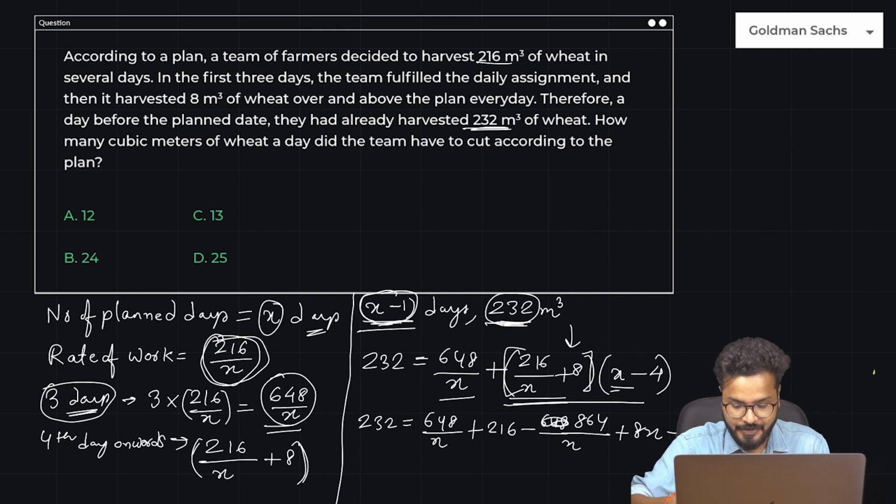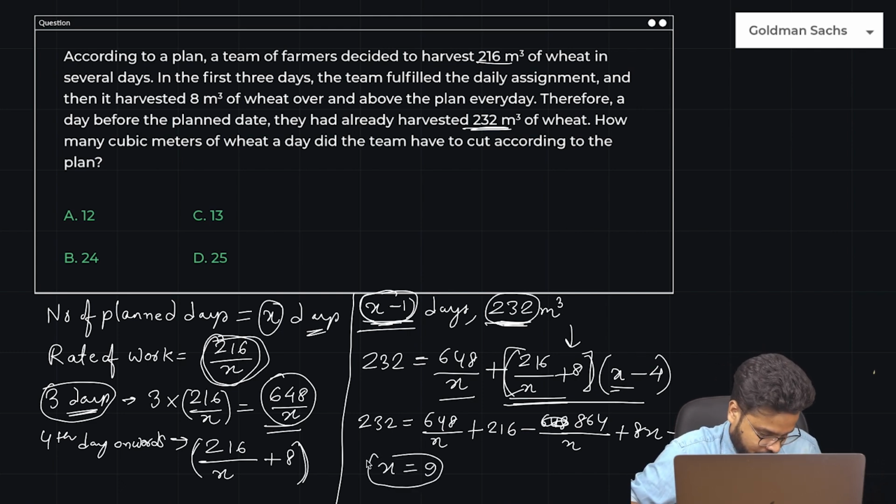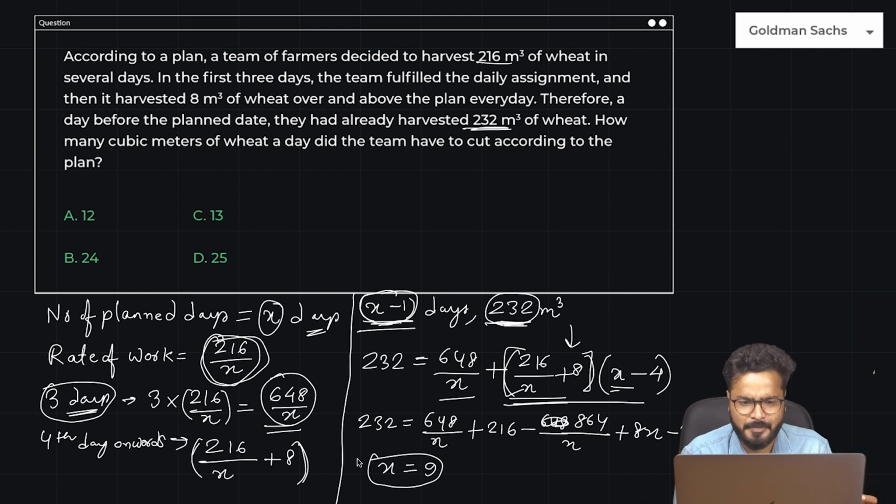I already have the solution for this, so let me go directly to the answer. Once you solve this, guys, you will get X to be 9 from here, because that would take some extra time which I don't want to waste here for everyone. So after solving, you'd get the value of X to be 9.